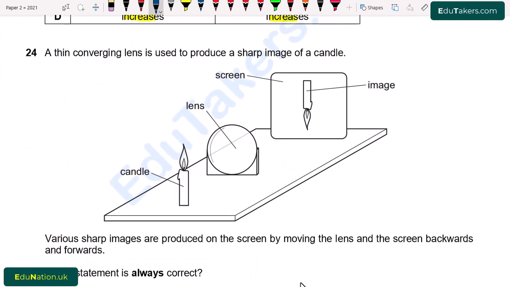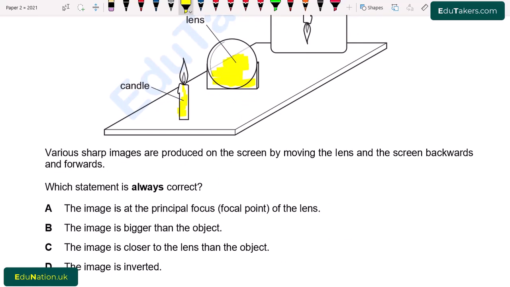Question number 24. A thin converging lens is used to produce a sharp image of a candle. So here is a thin converging lens. It is used to produce the image of the candle. The candle is placed at this position while there is a screen on which the image is shown. Various sharp images are produced on the screen by moving the lens and the screen backwards and forwards. Which statement is always correct?